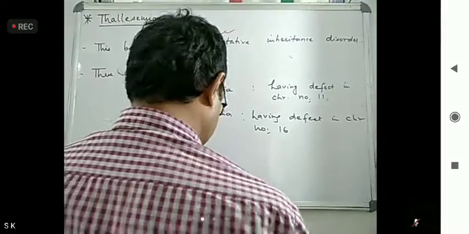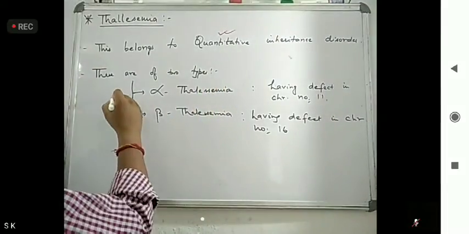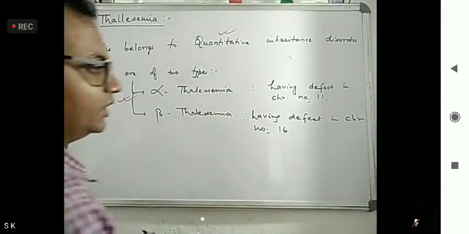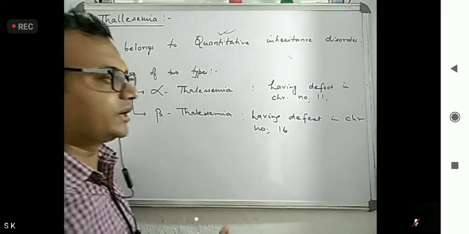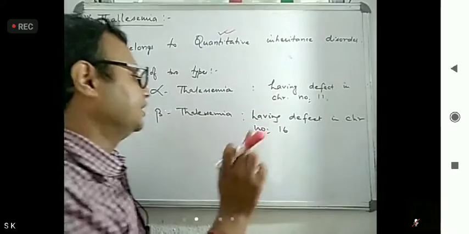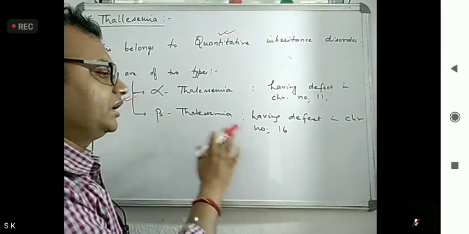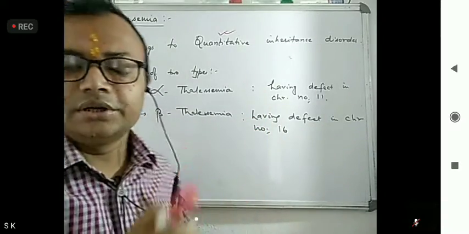These two you have to remember, because this question was already asked in JIPMER.